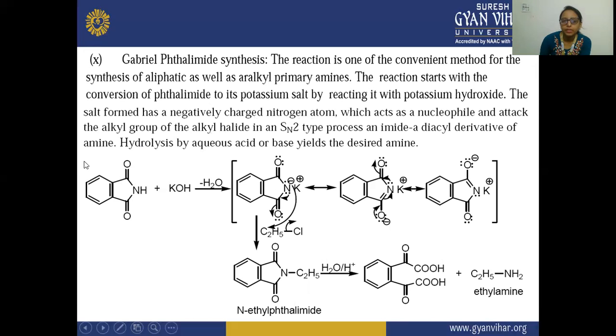So here you can see this is your phthalimide, and it is reacting with potassium hydroxide. The hydrogen is removed from the nitrogen and reacts with the OH, with the removal of a water molecule. Then the nitrogen has the negative charge and potassium has the positive charge. That is why you can see N negative and K positive is formed.